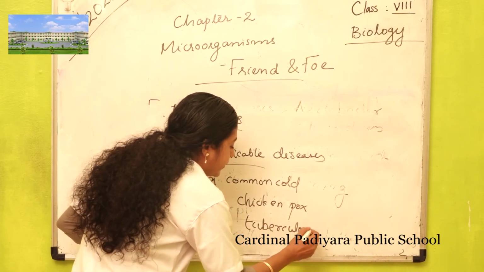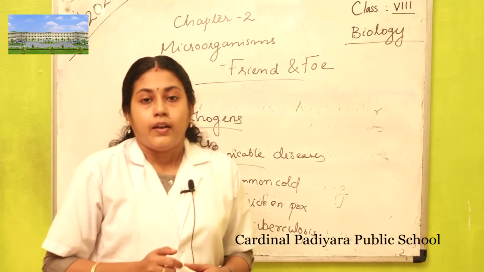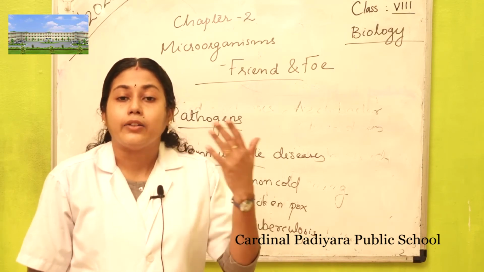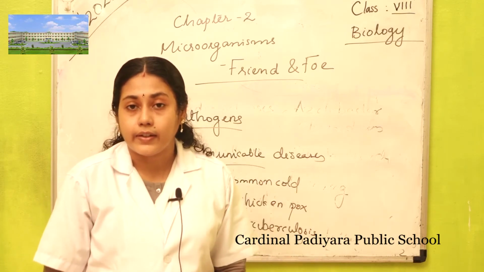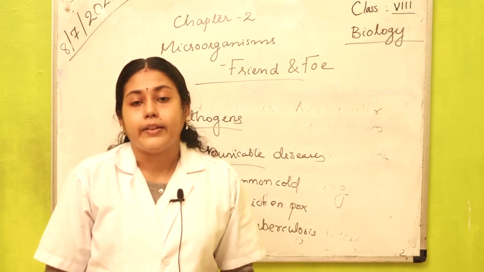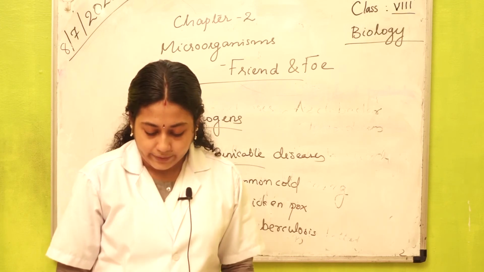These diseases can spread from one person to another through air, water. The microbes can spread through air, water or physical contact, and can enter the body of a healthy person from a diseased person.